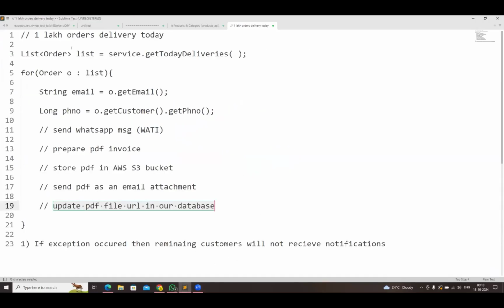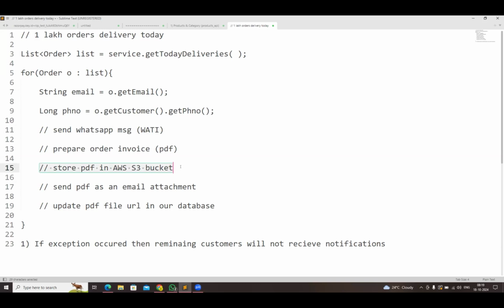So here, when we are processing the deliveries, service.getTodayDeliveries gives us the list of orders. For each order we are processing, we get the email ID and the mobile number of the customer who placed the order. Then we send a WhatsApp message to the customer regarding the delivery. We are preparing the PDF invoice for the customer order, and currently we are sending the PDF directly as an attachment.